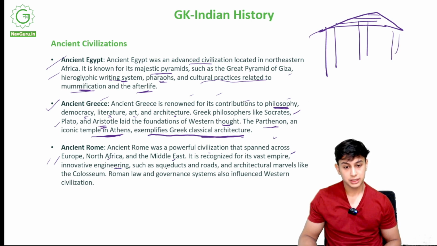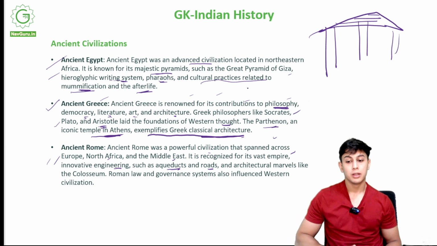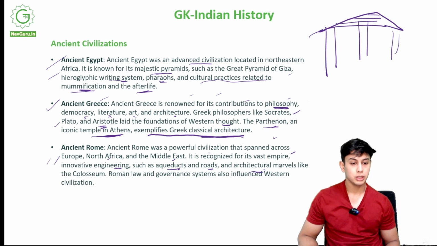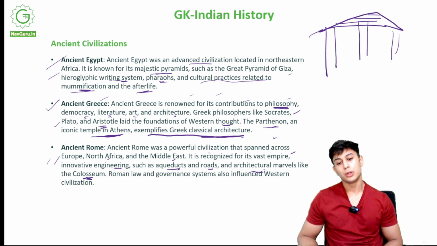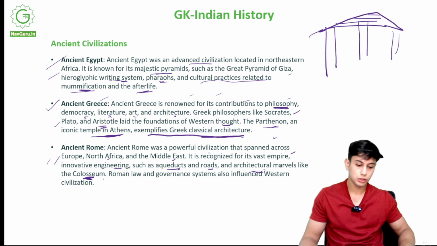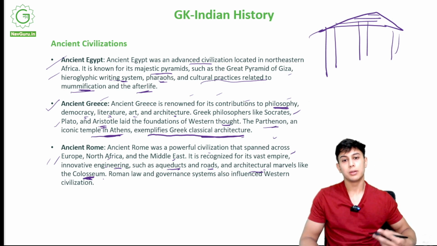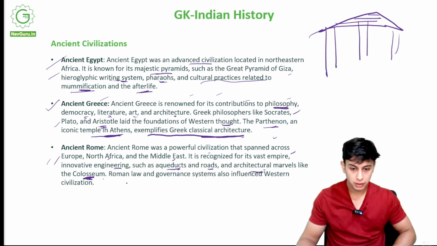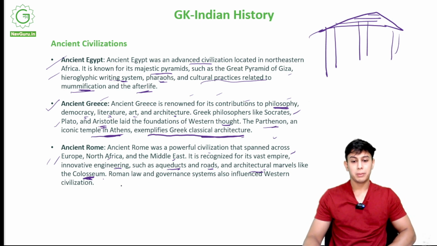Innovative engineering such as aqueducts and roads. They were the first to make roads, roadways through water, right? Waterways, first to make aqueducts, and architectural marvels like the Colosseum. So if you know about the Colosseum, it is a monument where what used to happen? They used to have plays, display of power, right? Fights. Okay, people used to watch. This was a source of entertainment for the public, which was organized by the king, right?